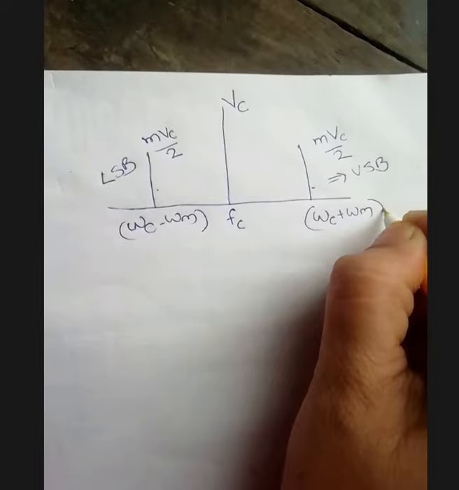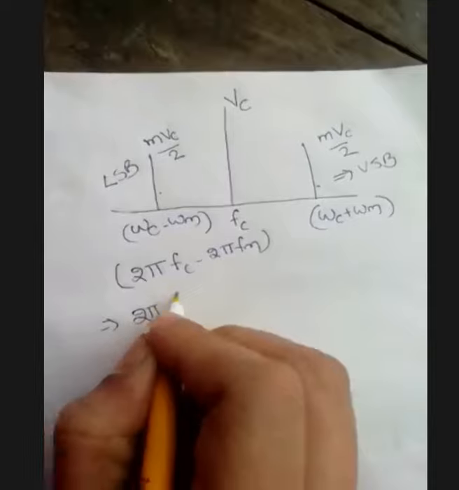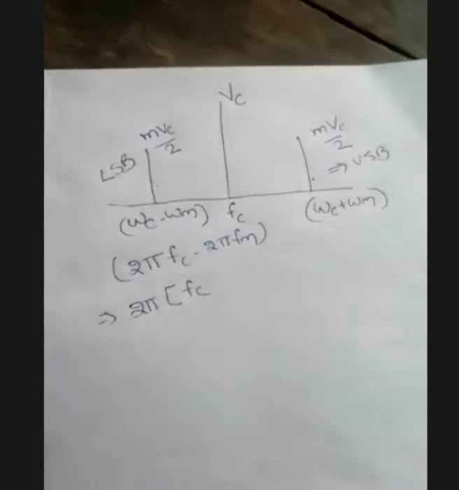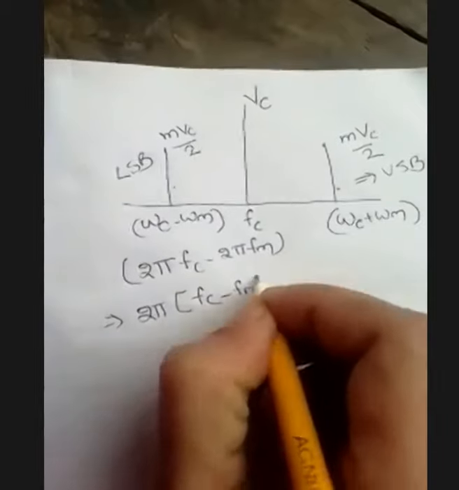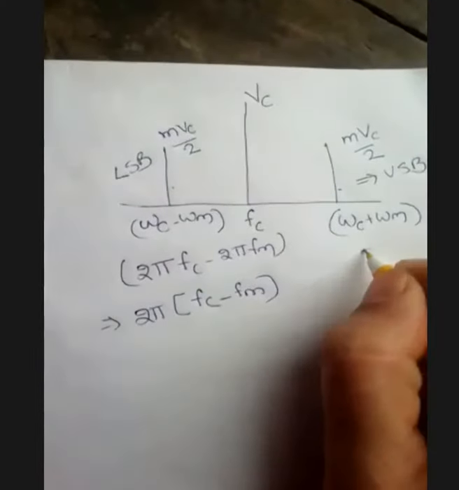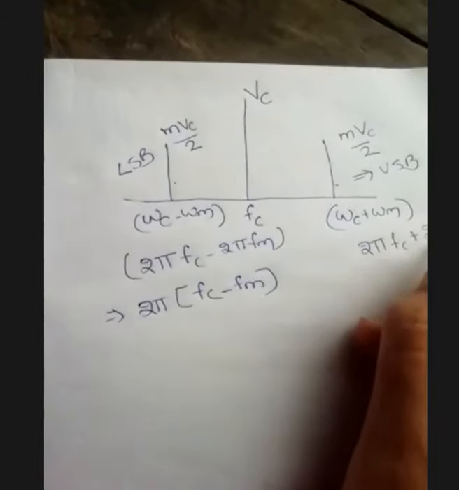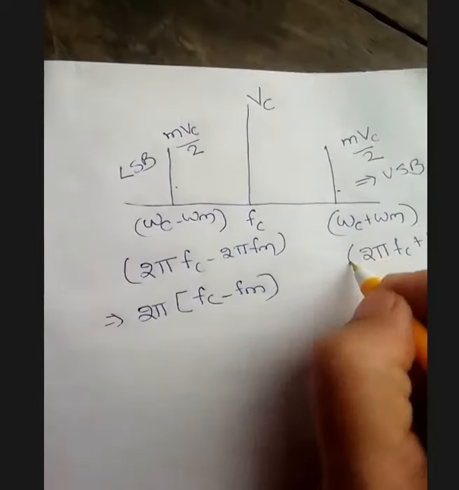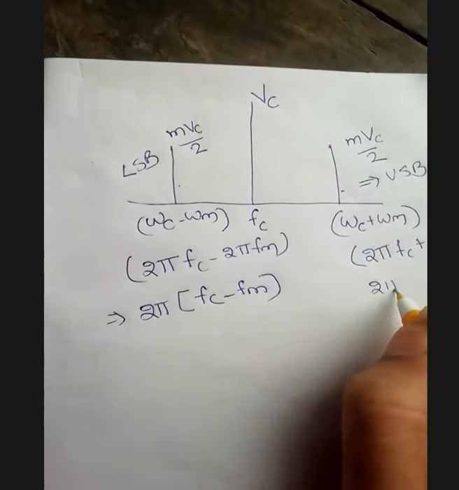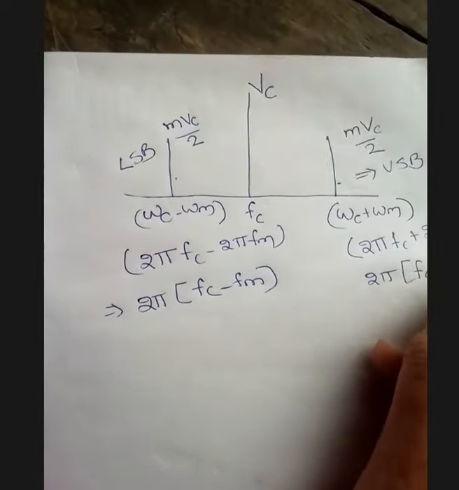If you take 2 pi as the common term, then for omega c minus omega m we get 2 pi (fc minus fm). For omega c plus omega m, 2 pi fc plus 2 pi fm, then we get 2 pi (fc plus fm).